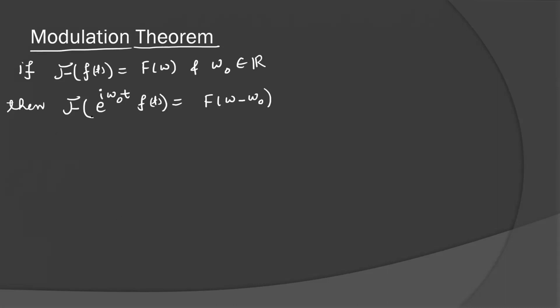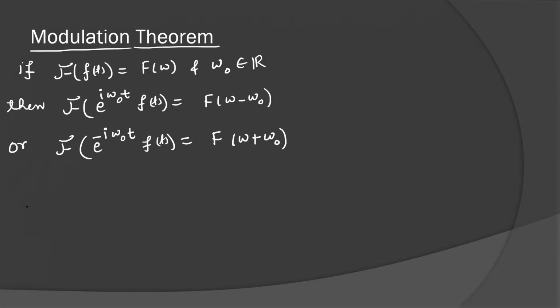Similarly, the Fourier transformation of e to the power minus i omega naught t times f(t) is equal to F of omega plus omega naught, because omega naught now has a minus sign. Here omega naught is positive, so you have to subtract. Here you have minus, so you have to add.